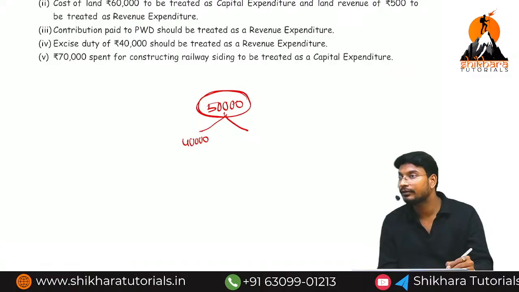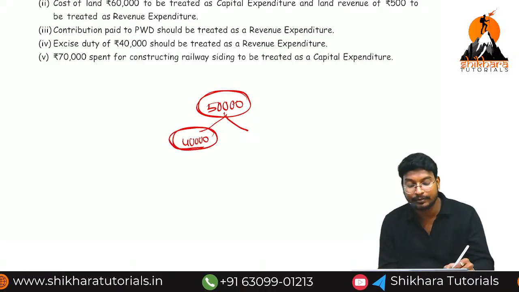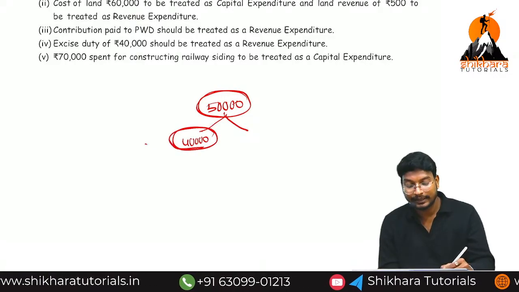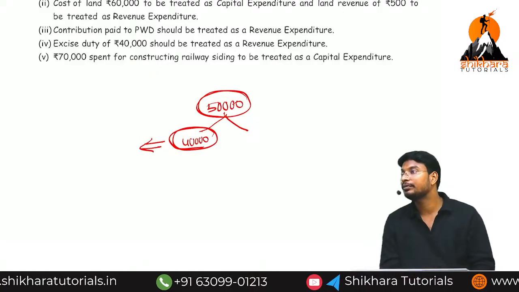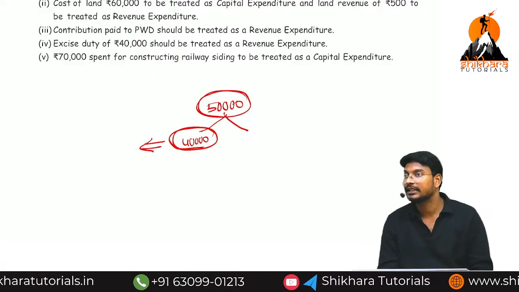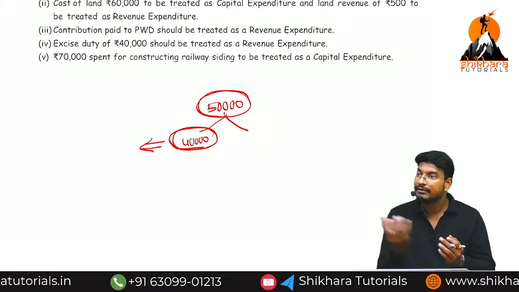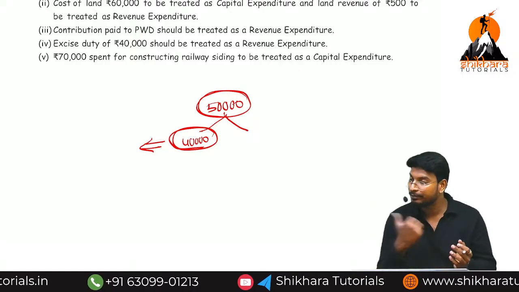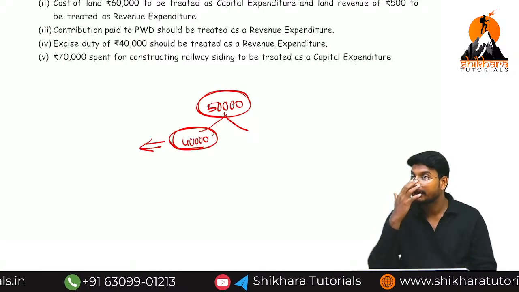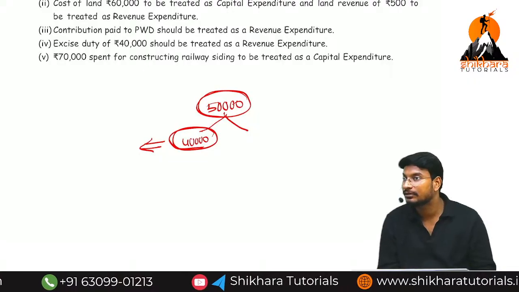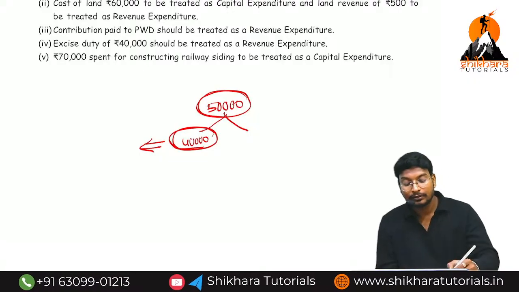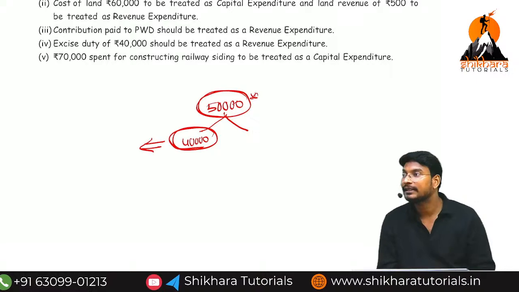Totally we have collected 50,000. What is the cost of that particular product? 40,000. We are collecting capital, which means we need to pay it back. Share means nothing but capital. We are receiving the capital, so we need to repay it. So this is a capital receipt. But the total 50,000 we should not call a capital receipt.